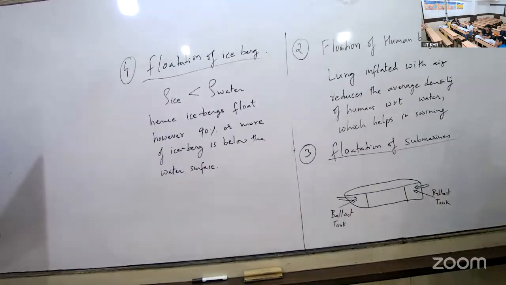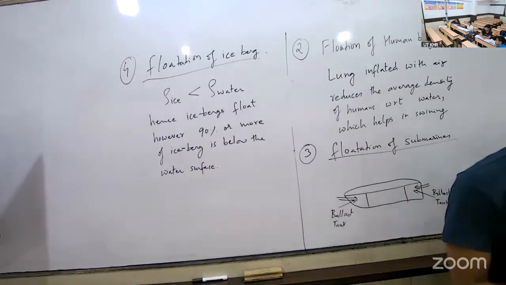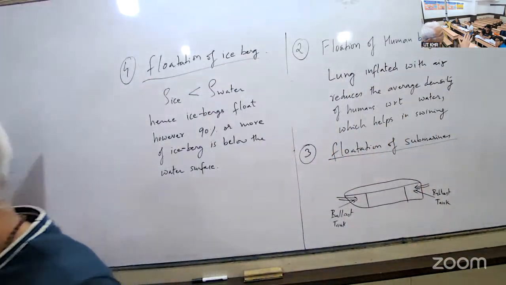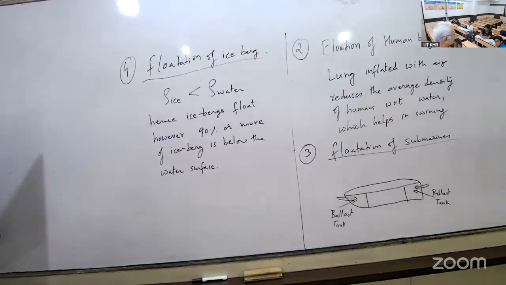When it crystallizes, when it changes from liquid to solid, it expands. But during melting, it contracts. So only the additional volume is above the water surface. When it contracts, it levels down. So there will be no increase.